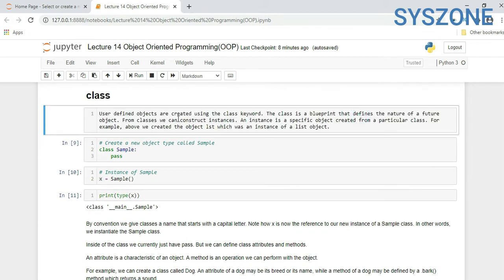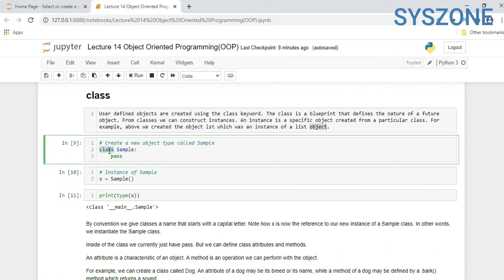From the nature of the future object, from classes, we can construct instances, meaning objects of it. An instance is a simplified object created from a particular class. For example, above we created an object lst, which was an instance of the list object. So by default it is taken as an object even if we are creating any variable in Python.